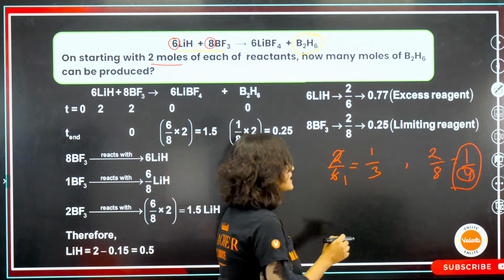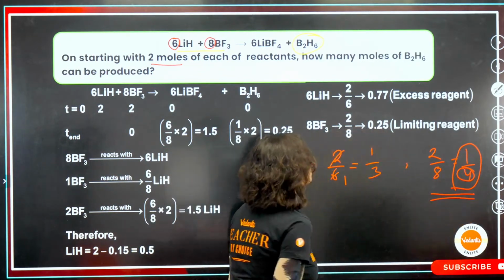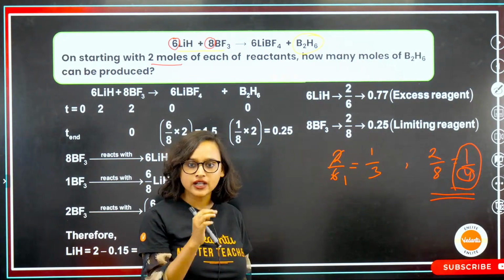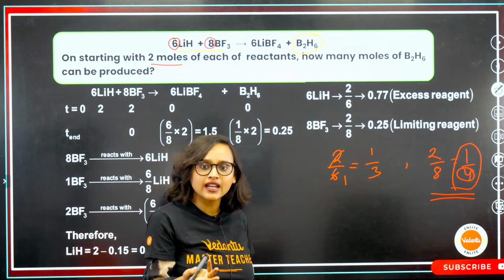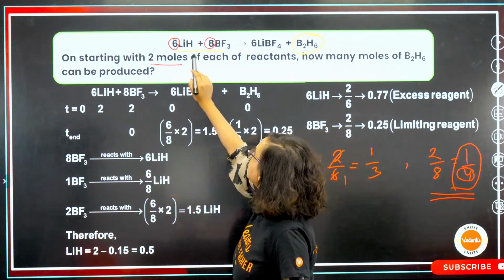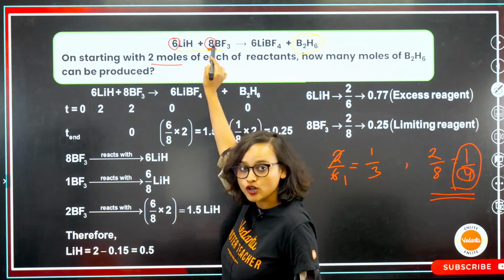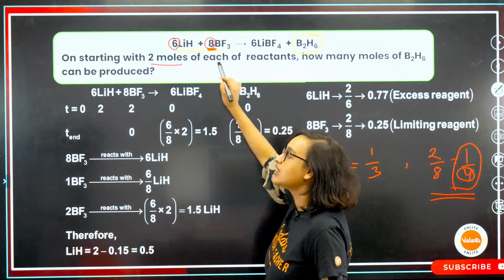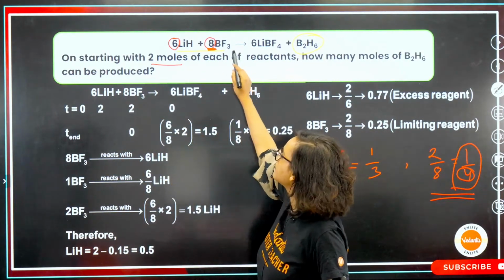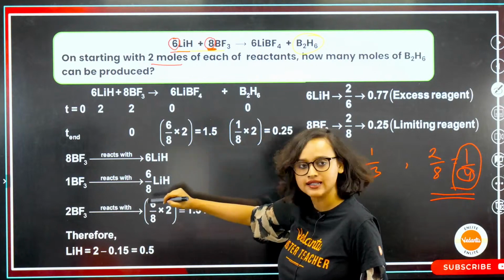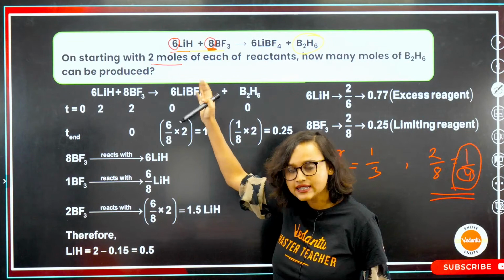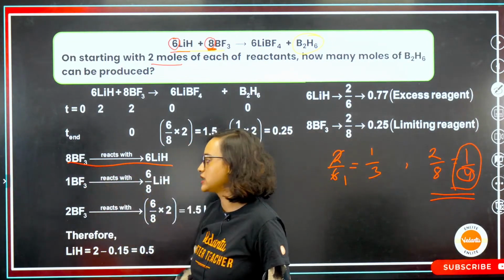So does this become my limiting reagent? BF3 becomes my limiting reagent, right? So that's it. Now what do I have to do? Now I know that the coefficient of BF3 is 8. So 8 BF3 will react with 6 LiH. Yes, that is the question. The question says that. 6 LiH, absolutely right.